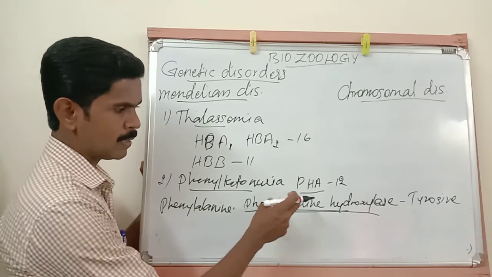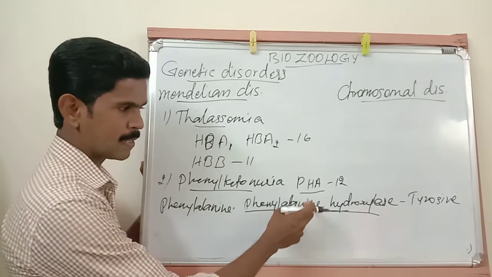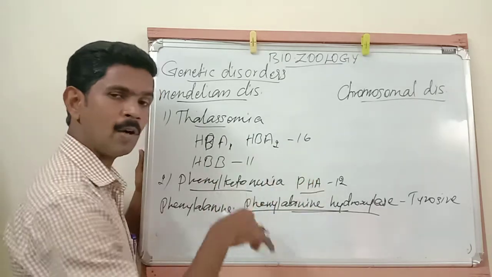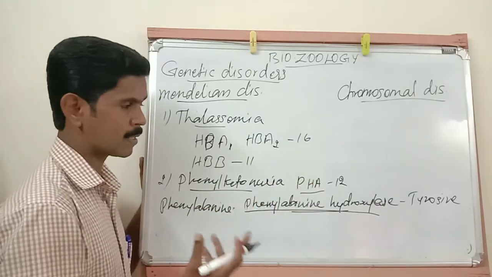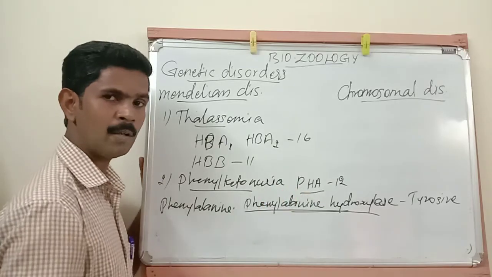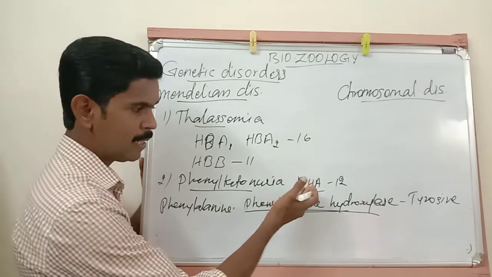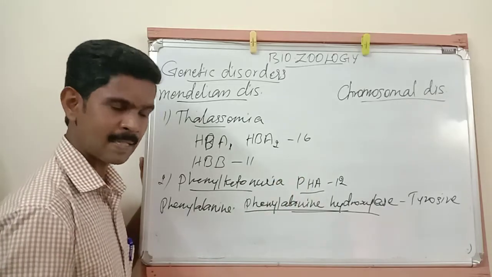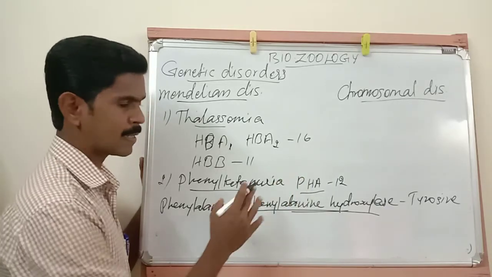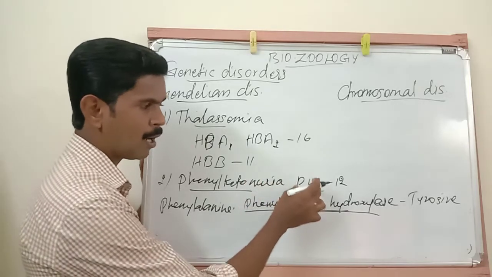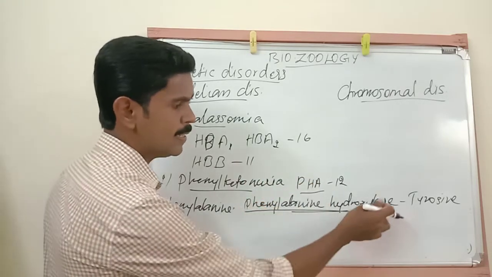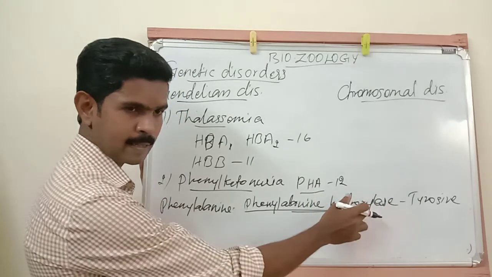Already I told you this enzyme's production is controlled by the PHA gene. When this gene is involved in mutation, because of some reason, it is converted into a recessive form. The recessive PHA gene is unable to produce the enzyme phenylalanine hydroxylase.